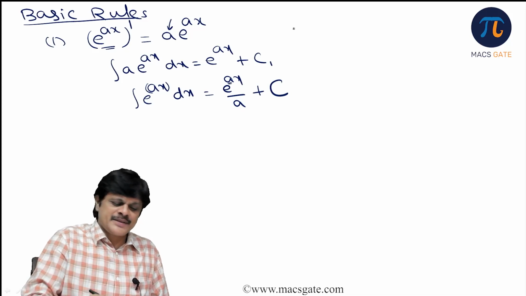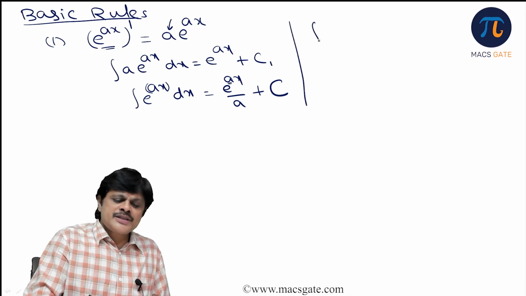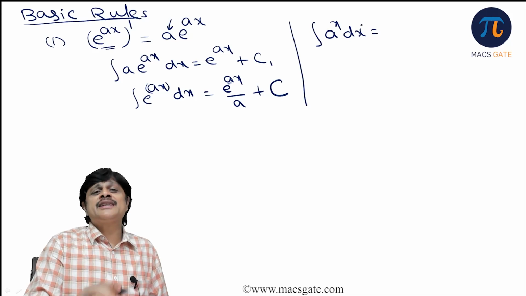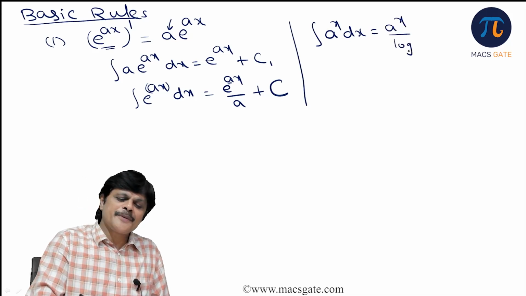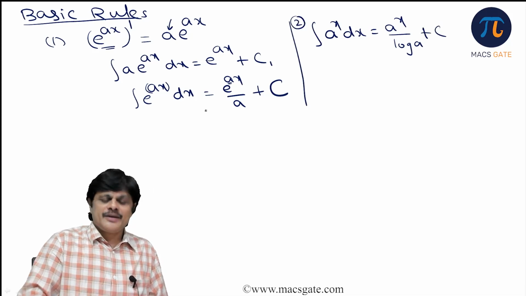Please remember this. Now similarly, if you have the integral of a power x dx, the derivative of a power x is a power x into log a. Here it is a power x by log a plus c.